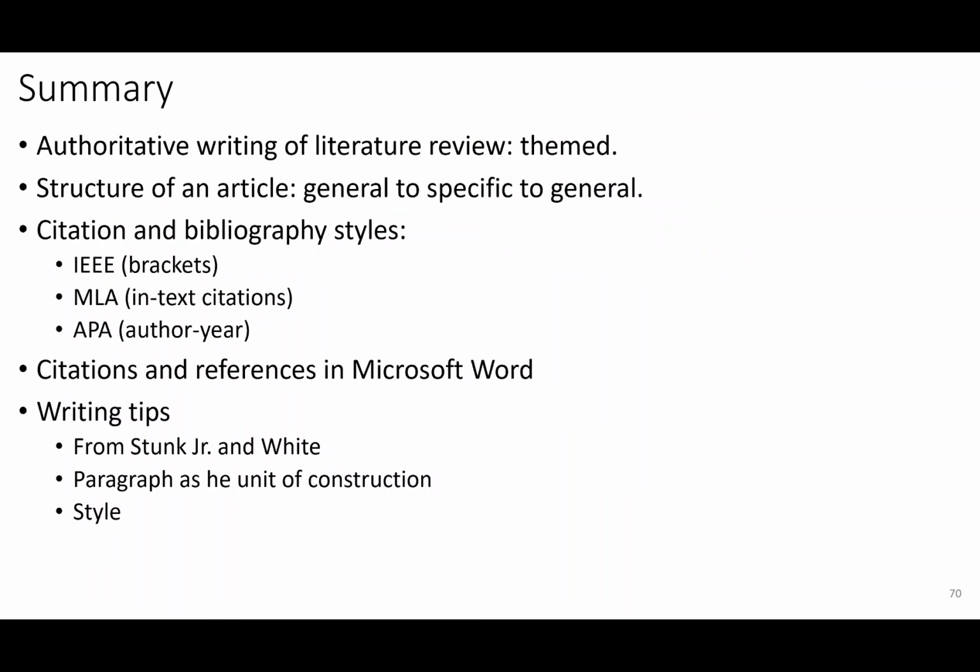Okay. So in summary, authoritative writing of literature review is important and it must be themed, not author-based. A structure of an article, general to specific to general, and we looked at starting with the abstract, introduction, then literature, if required. Sometimes you can have literature here, methods, results, and you can have an optional discussion and conclusion in an article or thesis or whatever.